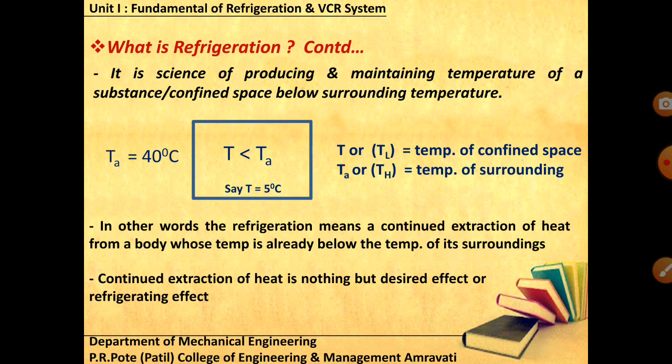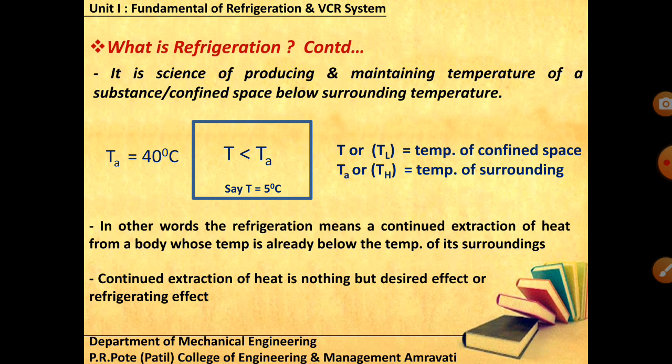And again I'm continuously extracting the heat, and my purpose is to send that heat somewhere, I need a warmer effect. Okay, that is nothing but another desired effect, that is of heating. So if I'm talking about the cooling effect, if I'm focusing on the lower temperature that has to be maintained, then I am talking about the refrigerator.